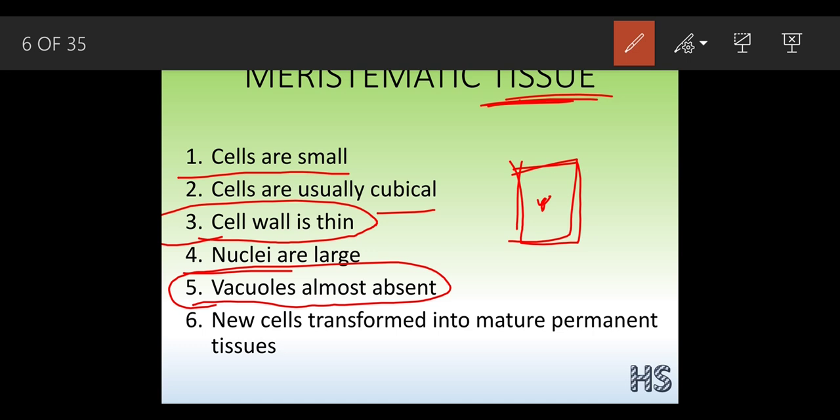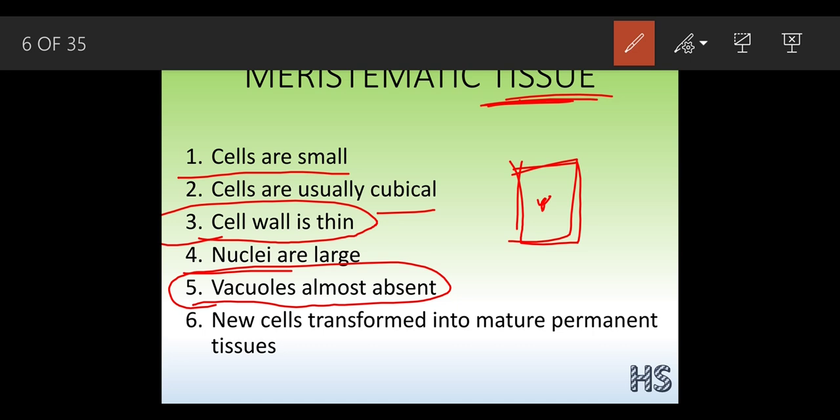What is the function of the vacuoles? The function of the vacuole is the storage of water and mineral salts. But meristematic tissues function for the division part. So when the meristematic tissue starts to develop, it does not need any vacuole, because the cells are going to actively divide. As the cells are actively dividing, there is no need of a vacuole then.